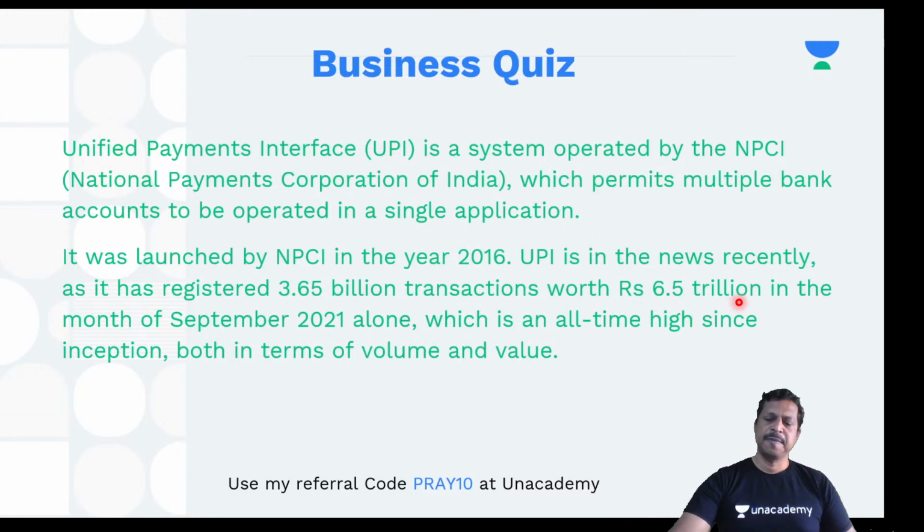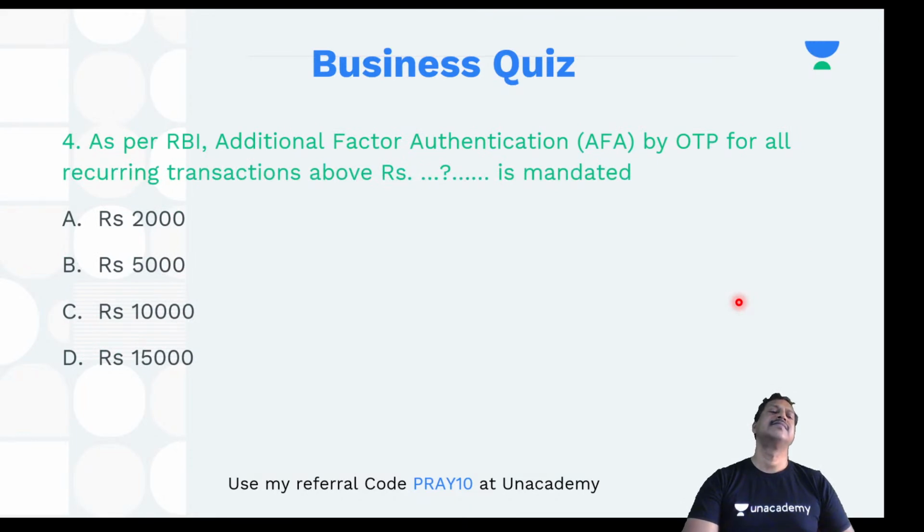All right. Okay, so let's go to the next one. So the question is, as per RBI, meaning Reserve Bank of India, Additional Factor Authentication, AFA, by OTP, OTP is one time password, for all recurring transactions above rupees how much is mandated?